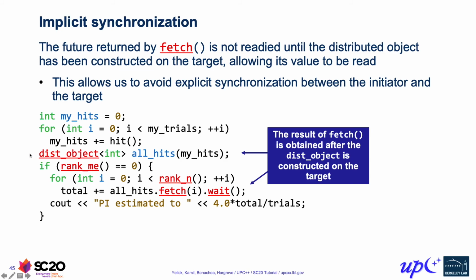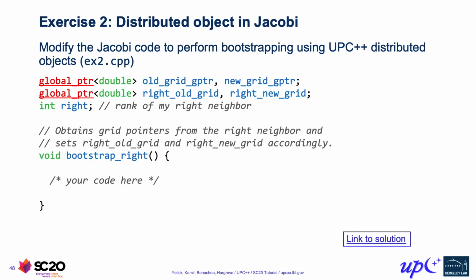Okay, so this demonstrates that the creation of a dist object and the fetch provide some implicit synchronization, and it does this without a symmetric heap, and without needing any sort of communication upon the creation. Let's proceed to use distributed object to bootstrap the communication inside of our Jacobi example. What we mean by that is setting it up so that the processes have pointers to their neighbors' grids. We'd actually like you to do this as an example.